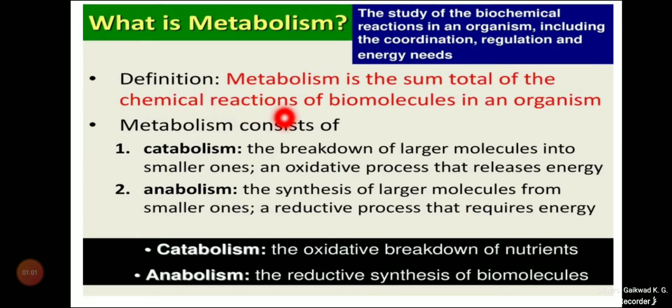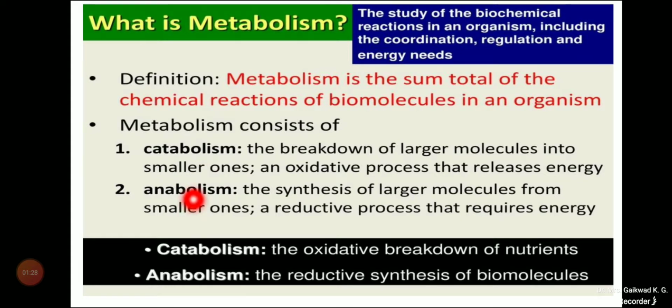Metabolism equals catabolism plus anabolism. So metabolism consists of catabolism and anabolism, meaning catabolic processes and anabolic processes.